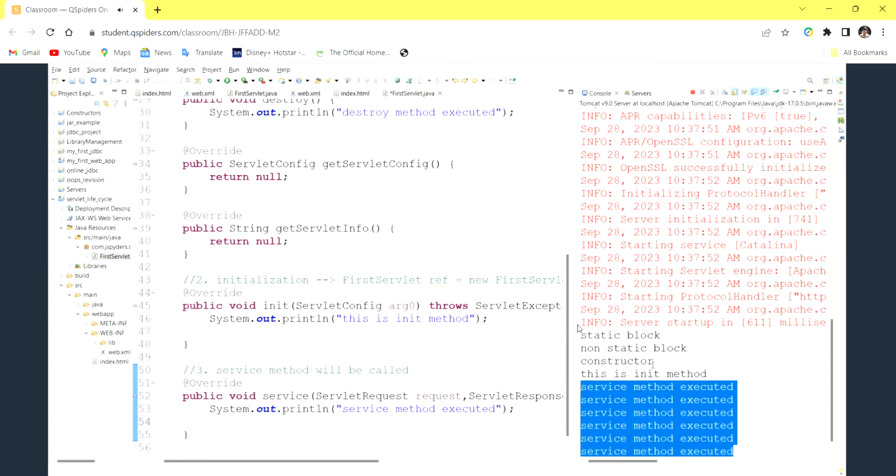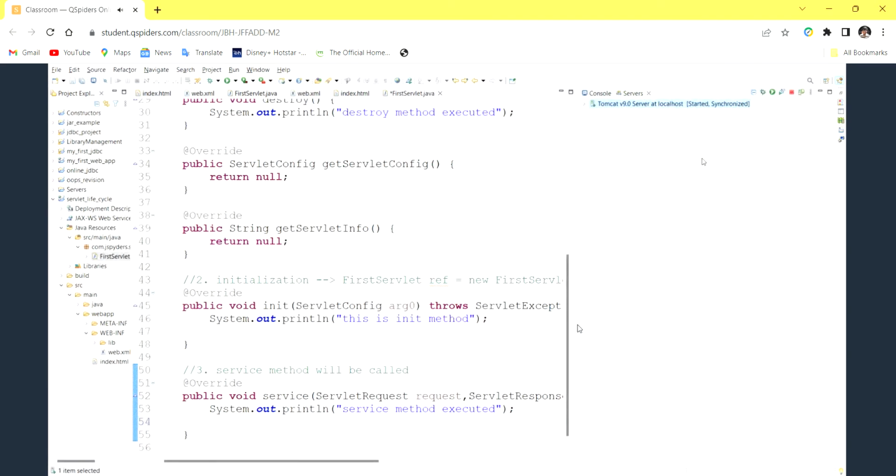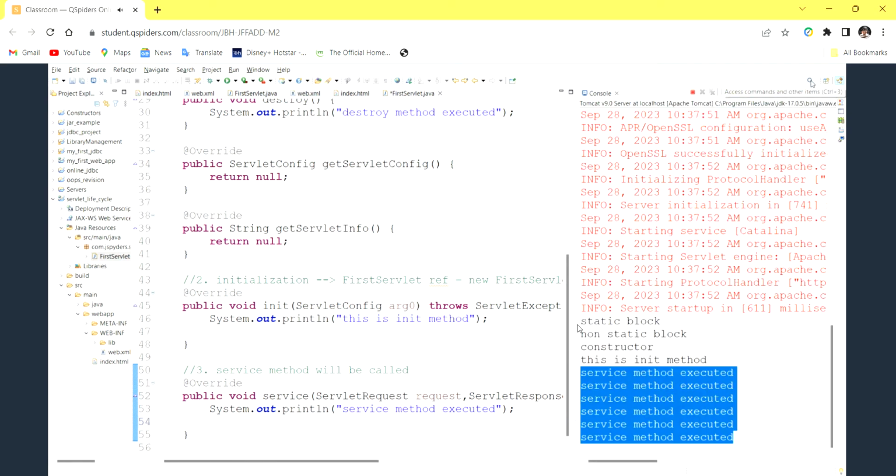At last I want to terminate, so I'm going to stop my application. I'm done with executing this application, so I want to stop the server. You should not terminate here, because terminating here means the whole application you are terminating, but I am going to terminate only the server. You have to go to servers. If the servers view is not visible, here there is an option called search option.